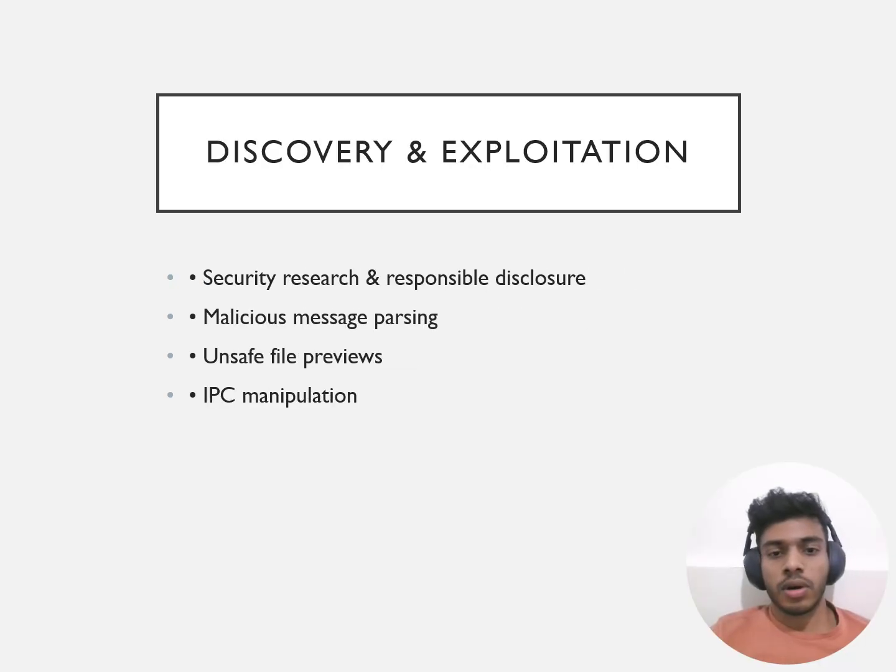In this slide, we are going to talk about discovery and exploitation. The vulnerabilities were discovered through security research and were responsibly disclosed to Meta. The research analyzed how WhatsApp desktop handled incoming messages and attachments, and they found that attackers could exploit malicious message parsing, unsafe file previews, and interprocess communication mechanisms. They did this by sending specially crafted messages or files.